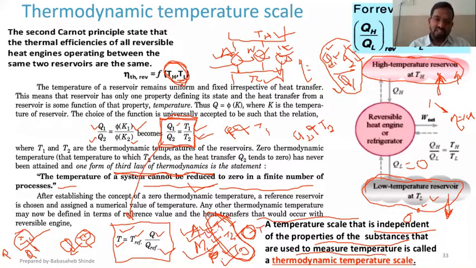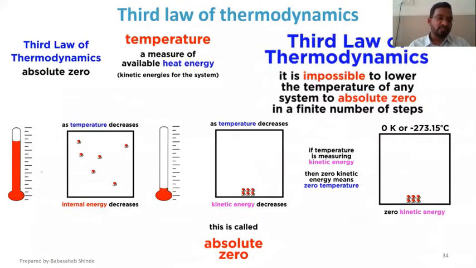Irrespective of the working substance, the temperature indicated by that device has to be the same. And if I am getting that, then that scale is called the thermodynamic temperature scale. Okay. So this is based on the corollary. This relation will be used for that temperature finding. And what exactly is the thermodynamic temperature scale? The scale that is independent of the working fluid that has been used in the temperature measurement. So that is basically a thermodynamic temperature scale.